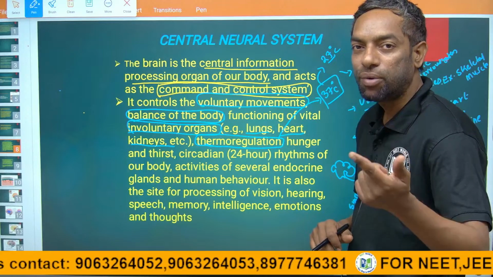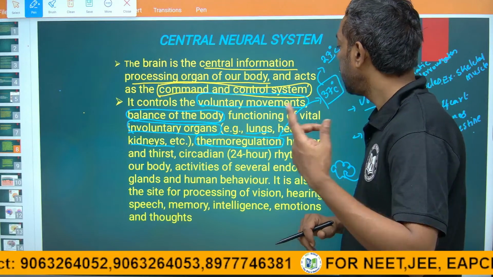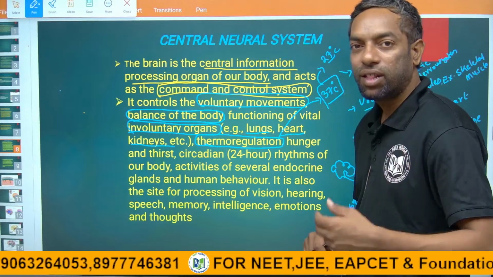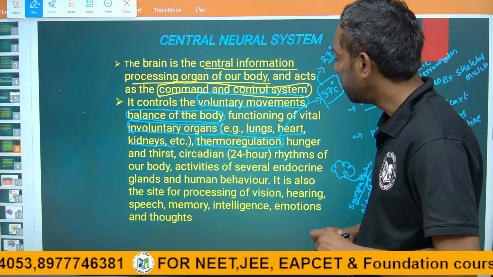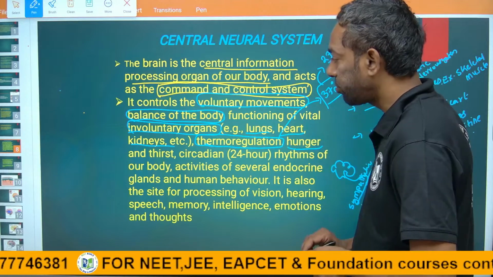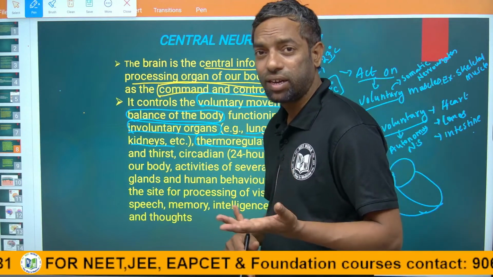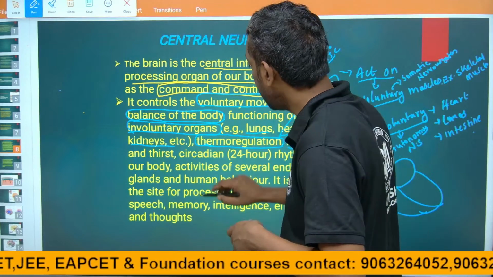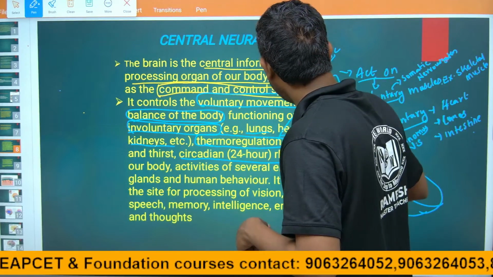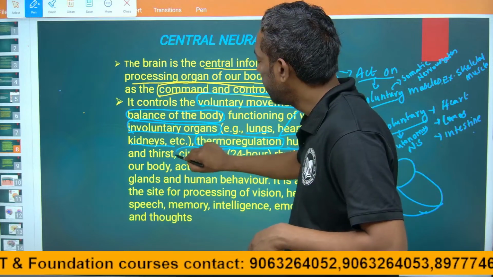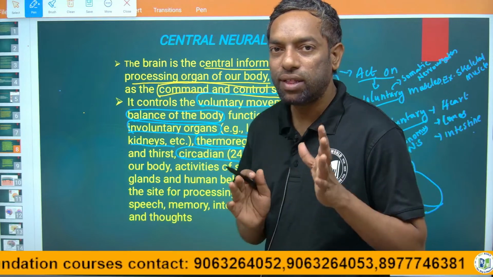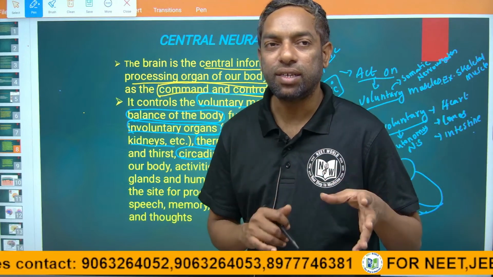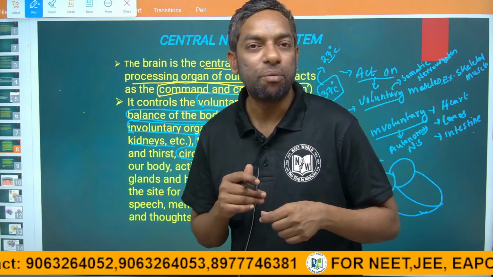It can thermoregulate, it can control organs like involuntary muscles, it can control skeletal muscle, that is voluntary muscles, and hunger. The circadian rhythms, guys, this is most important. Brain is involved in the circadian rhythms. Circadian rhythms mean our body is balanced over a 24-hour cycle.